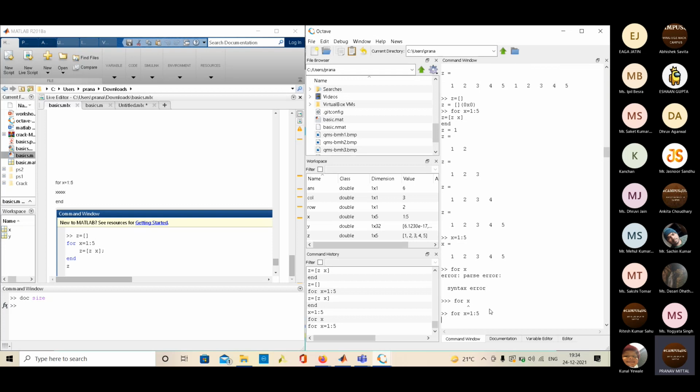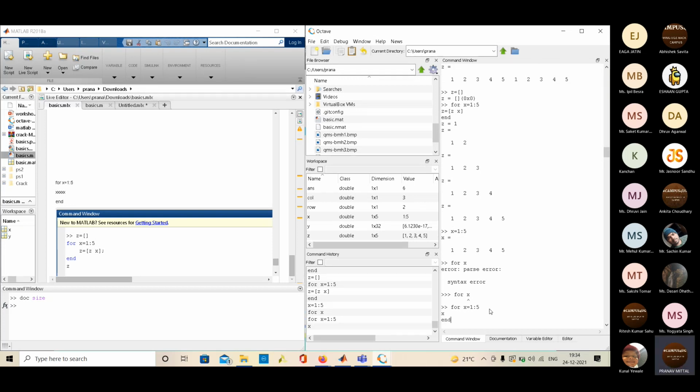Then I press enter, then I print x, then I write end to end the loop. The commands in between are what should be executed. Basically, for will take a value in this vector every time and execute the command. Then it will take the next value and execute the command, until it reaches the end.